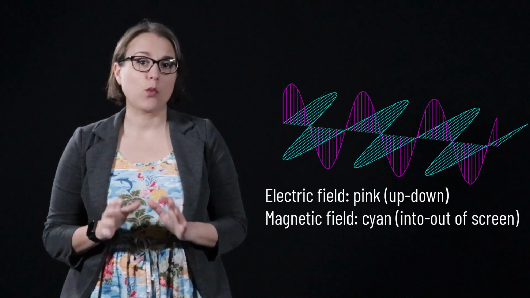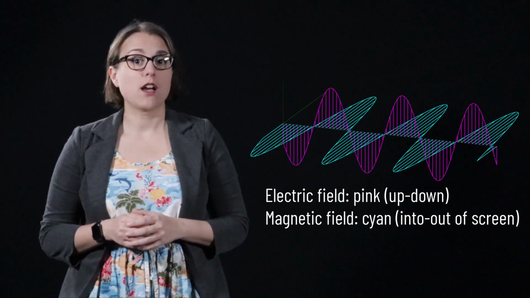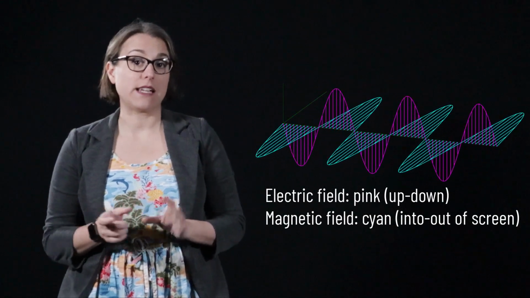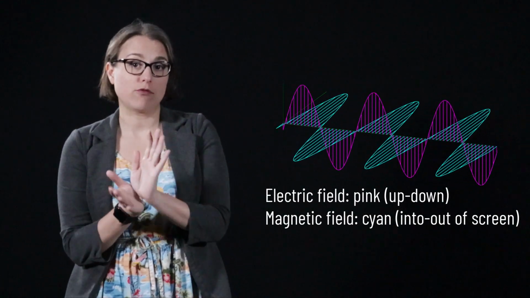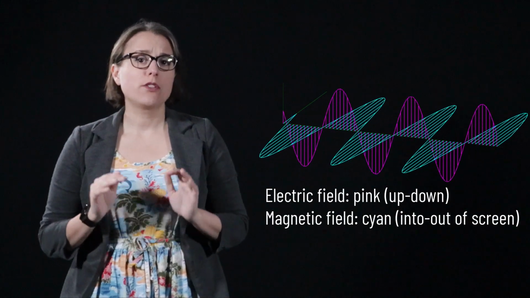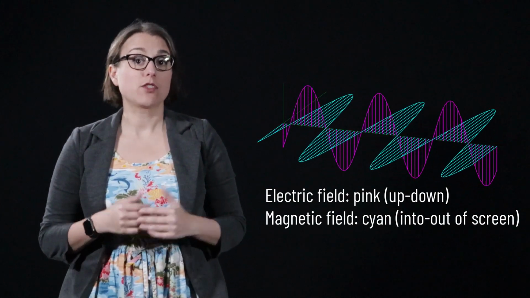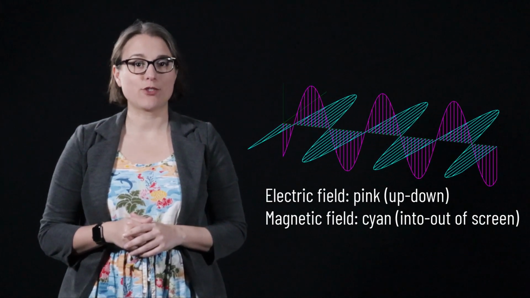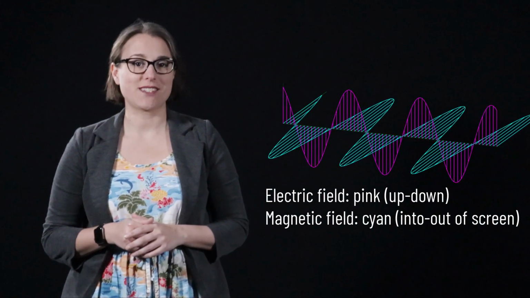An electromagnetic wave is a transverse wave composed of both an oscillating electric field and an oscillating magnetic field, both at right angles to each other. Those oscillating electromagnetic fields propagate through space. We'll discuss all the different types of electromagnetic waves in just a few moments.